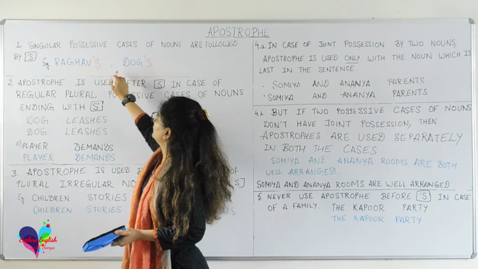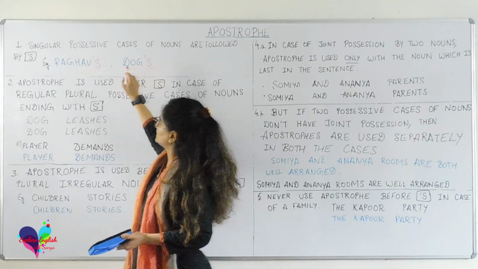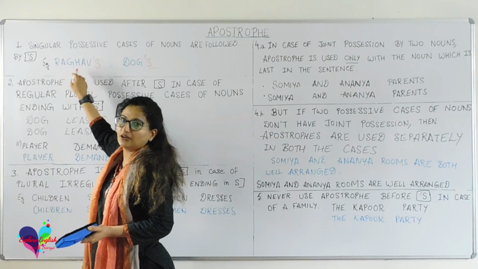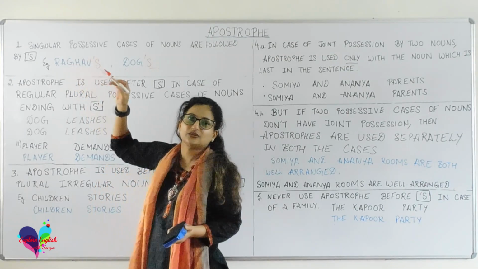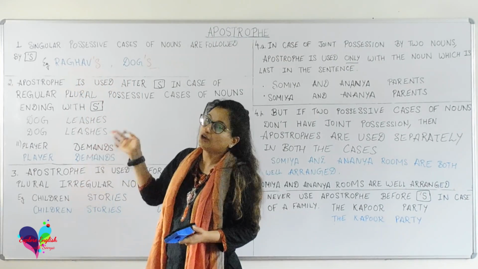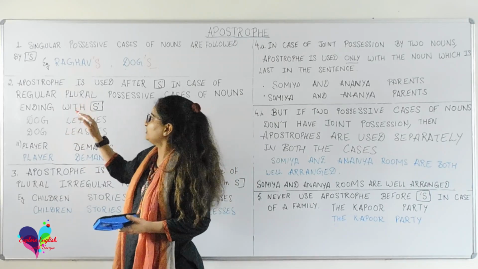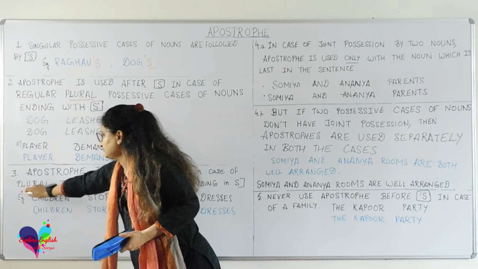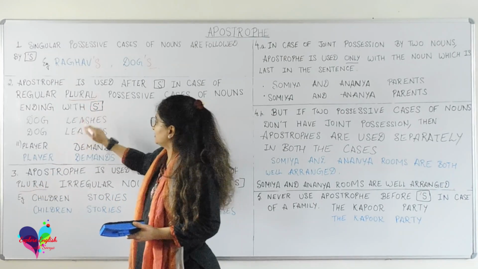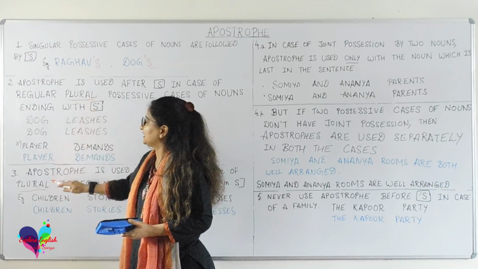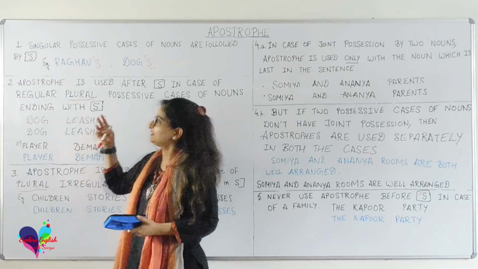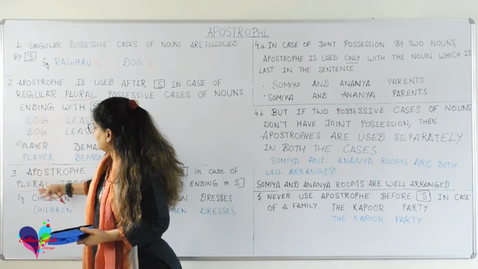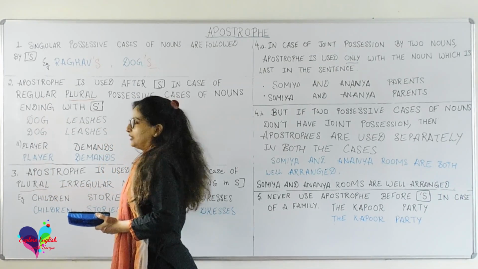Suppose I say dog's owner, dog's leash, and Raghav's chain, Raghav's house. In such a case, apostrophe is always used before s. And when we talk about plural possessive cases, again we have two cases, that is plural regular cases and plural irregular nouns.